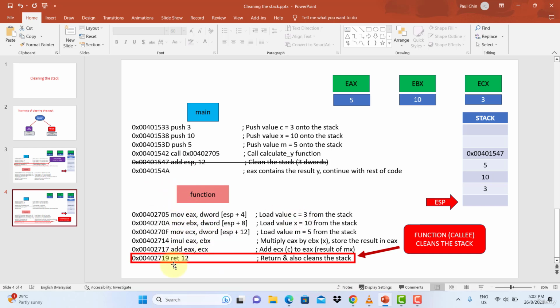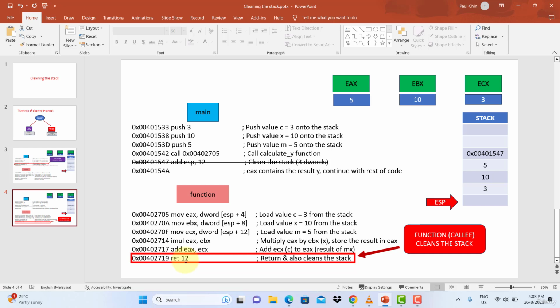Remember, the callee has a return function. Incidentally, the return function accepts a parameter. In this case, you can pass it a parameter, and normally the parameter that you pass it is the amount of bytes you want to clean. So in this case here it is 12, so you pass 12. So the ret 12 here has two significances.